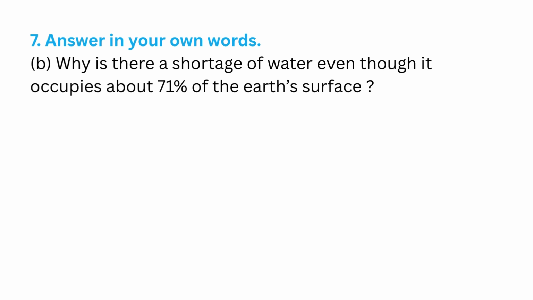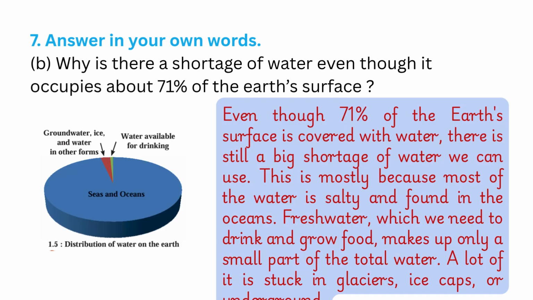Why is there a shortage of water, even though it occupies about 71% of the Earth's surface? Even though 71% of the Earth's surface is covered with water, there is still a big shortage of water we can use. This is mostly because most of the water is salty and found in the oceans. Fresh water, which we need to drink and grow food, makes up only a small part of the total water. A lot of it is stuck in glaciers, ice caps, or underground.